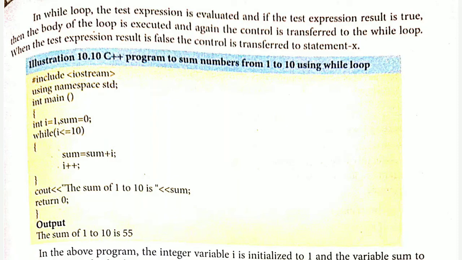So 11 is less than or equal to 10 means the condition is false. So it will get out of the loop, and you can see that the next statement is cout. The sum of 1 to 10 is printed as a result. Okay, you can see that in the output: the sum of 1 to 10 is 55.